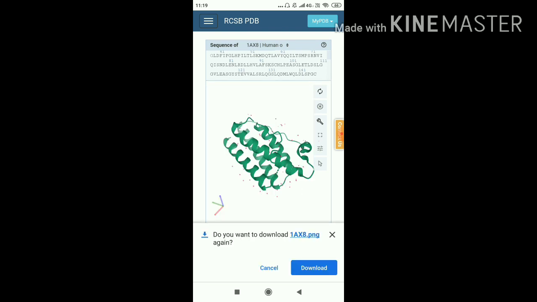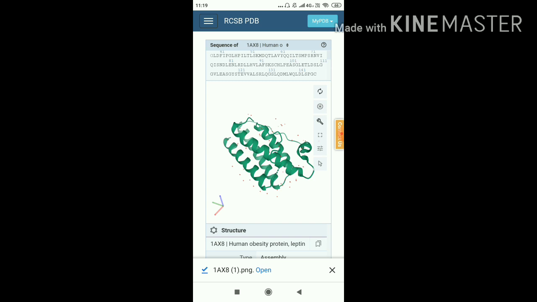Click on download, and it asks whether you want to download 1AX8.png. Yes, we want to download it. Here it is downloaded, and you can open it. So this is the 2D structure.